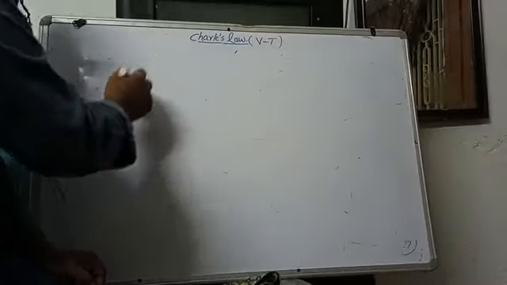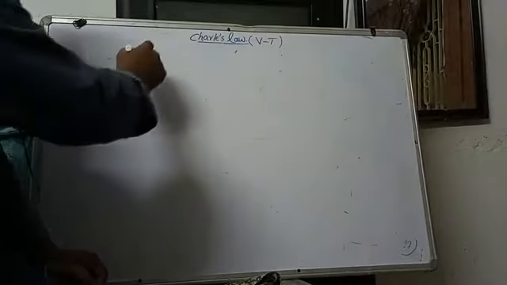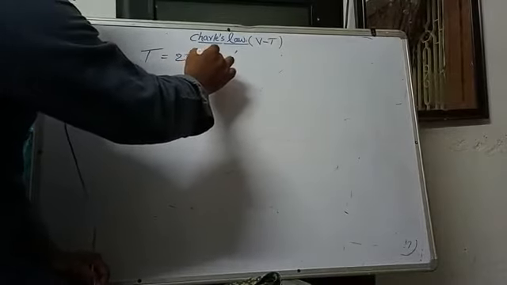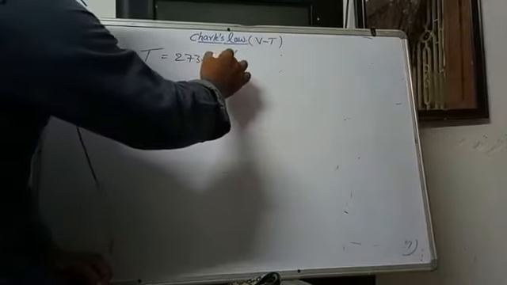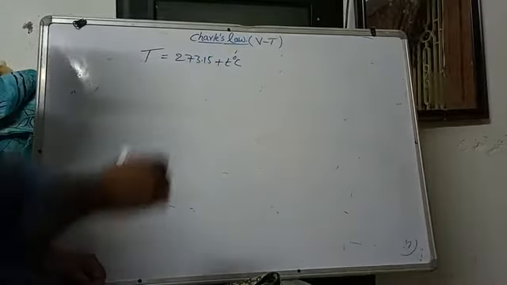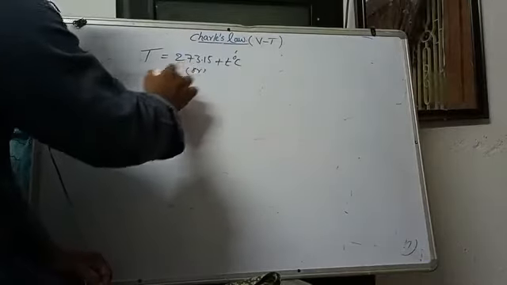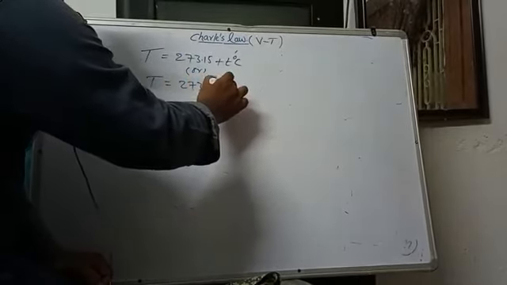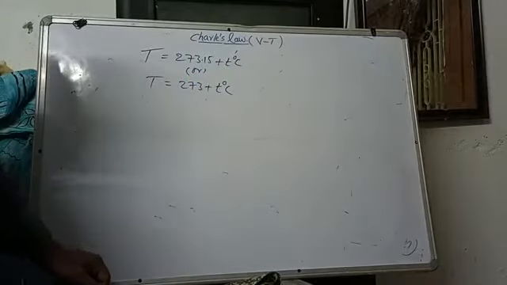I hope everyone understands that capital T is equal to 273.15 plus t degrees Celsius, or capital T is equal to 273 plus t degrees Celsius.